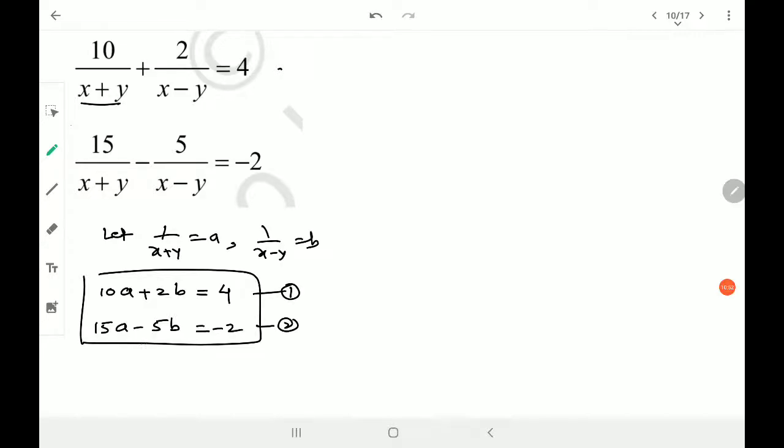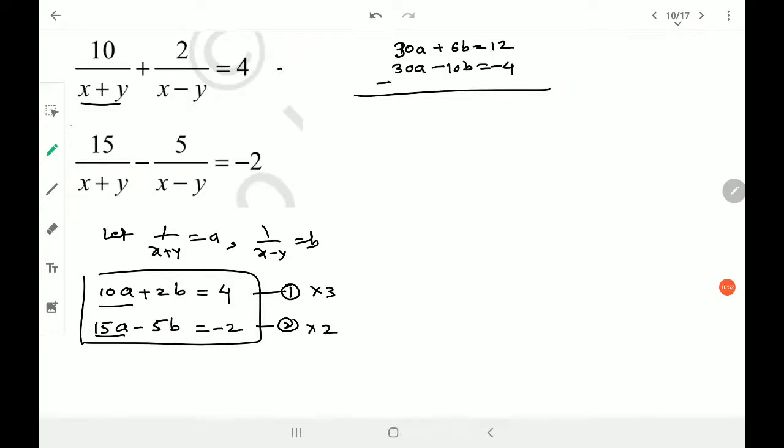So we can multiply, I think, the first equation by 3 and the second equation by 2, or 2 and 5, anything is okay. So this I'll multiply by 3 and this I'll multiply by 2, making a coefficient the same. So multiplying, I get 30a plus 6b is equal to 12 and 30a minus 10b is equal to minus 4. Subtracting, so minus plus plus. So this gets cancelled. I get 16b, remember it is 16, understand it, okay, sorry, is equal to, I think 4 plus 12 is 16,